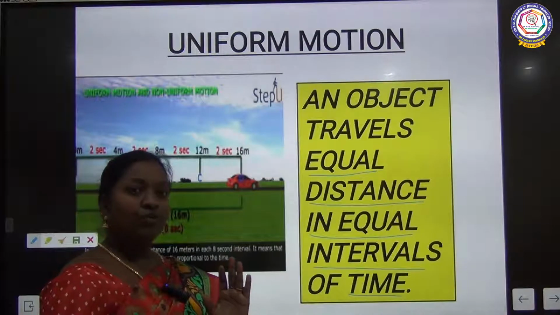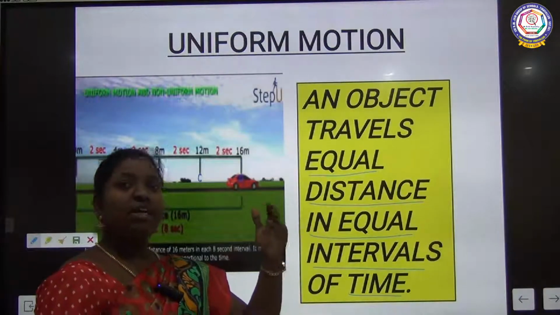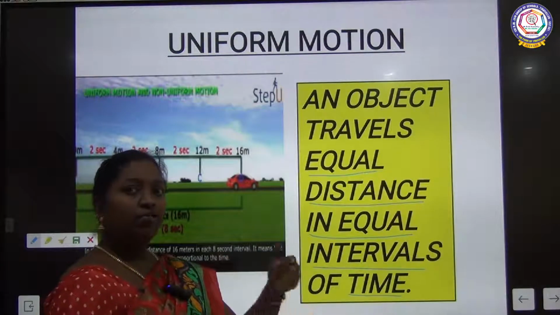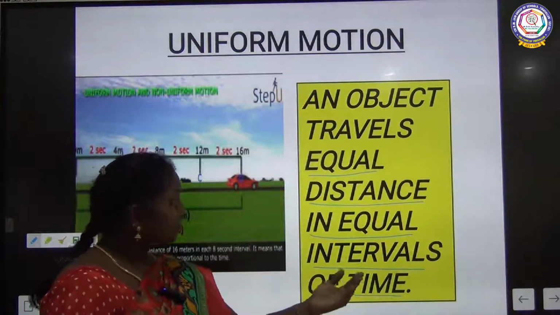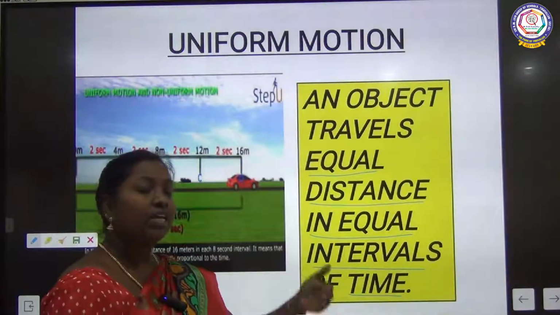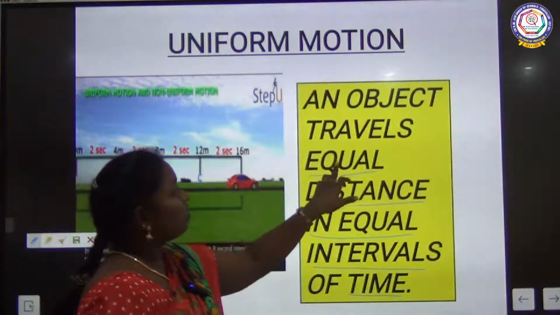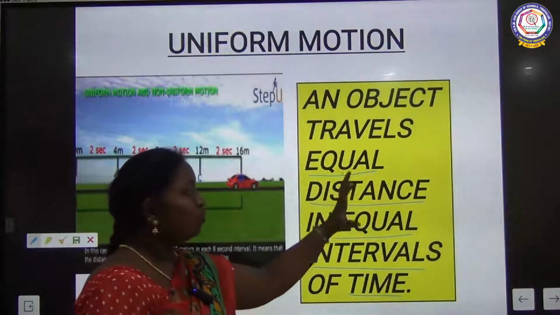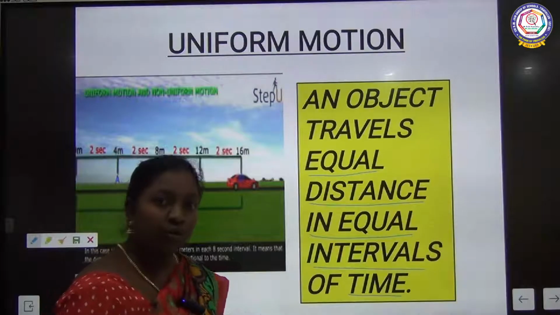If in 5 minutes you reach 1 kilometer, then in the next 5 minutes you should reach the next 1 kilometer. 5 minutes 1 kilometer, 10 minutes 2 kilometers. Likewise, time and distance are covered equally. It is called uniform motion.